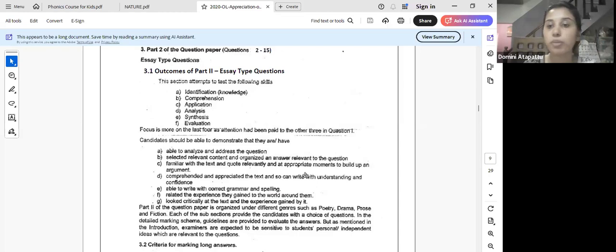They pick up good quotes which show different themes, different characters and different techniques.